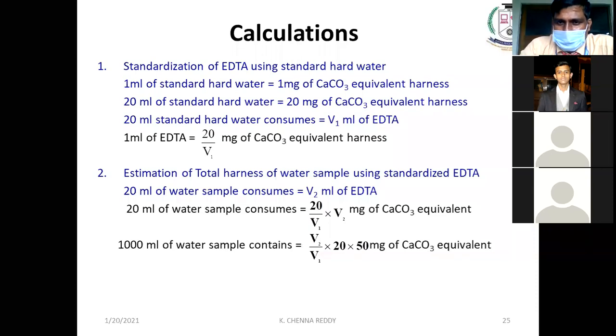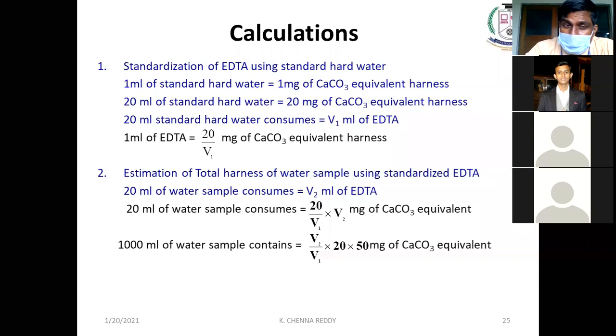So 1 ml of EDTA is equivalent to 20 by V1, where V1 is from table 1. That is the standard concentration of EDTA: 1 ml of EDTA is equivalent to 20 by V1 milligrams of calcium carbonate. This is the first step.